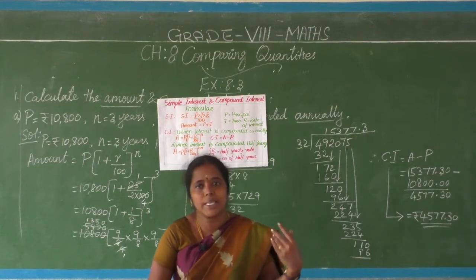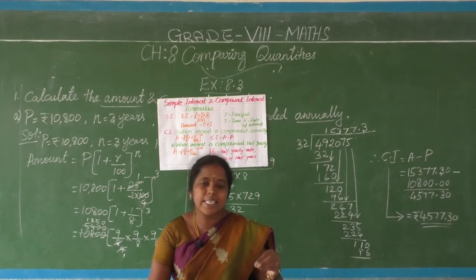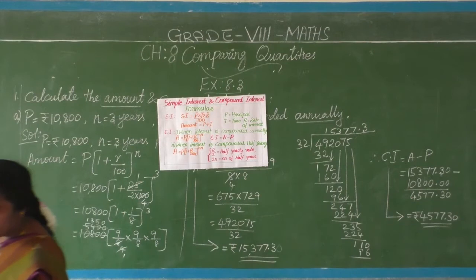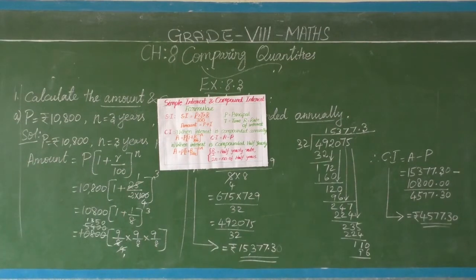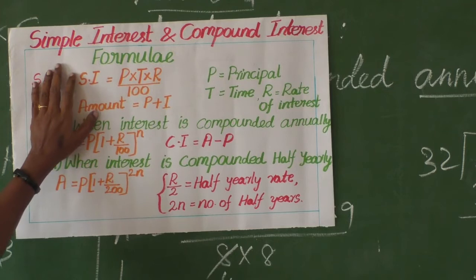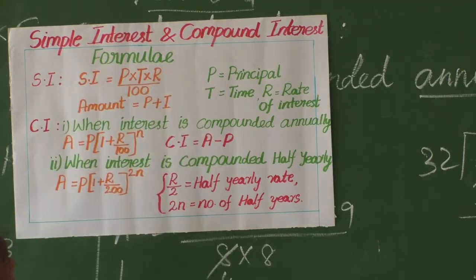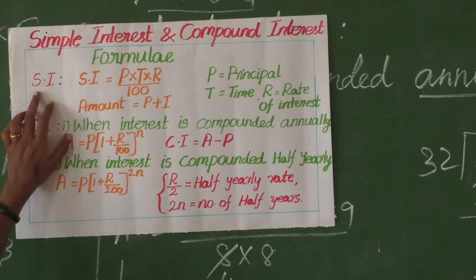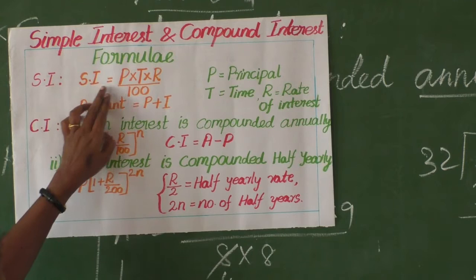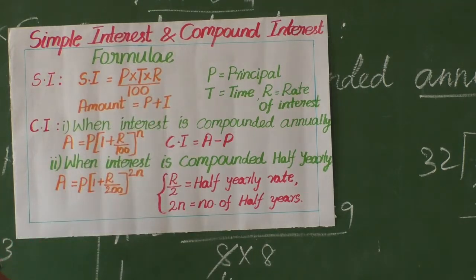Before going to the exercise sums related to compound interest, we will see some formulae. See, I have written some formulae here for simple interest and compound interest. Simple interest, as I already told, SI equal to P into T into R by 100.